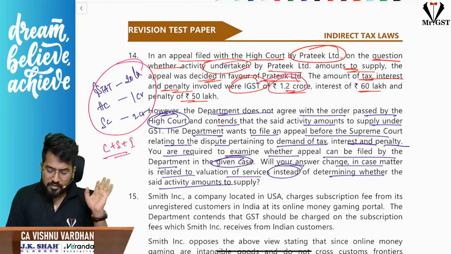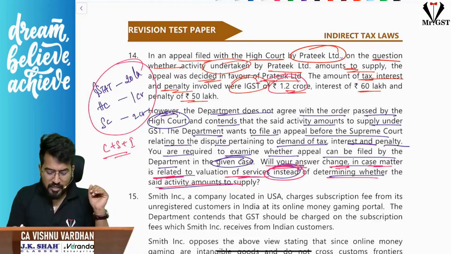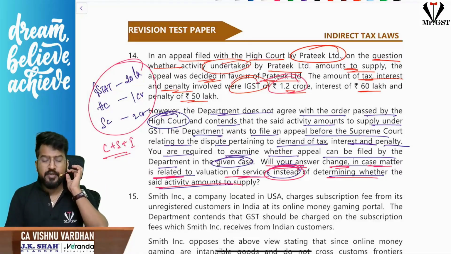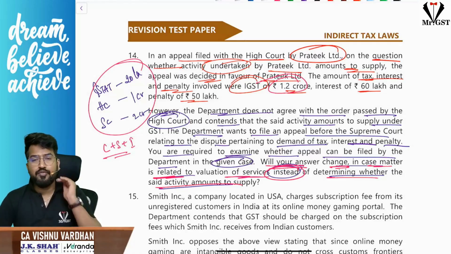That is the story. Now, sir, they also asked, will your answer change in case matter is related to valuation of services instead of determining whether the said activity amounts to supply? Now please understand, there are certain cases where irrespective of the monetary limits, department can go for further appeal.